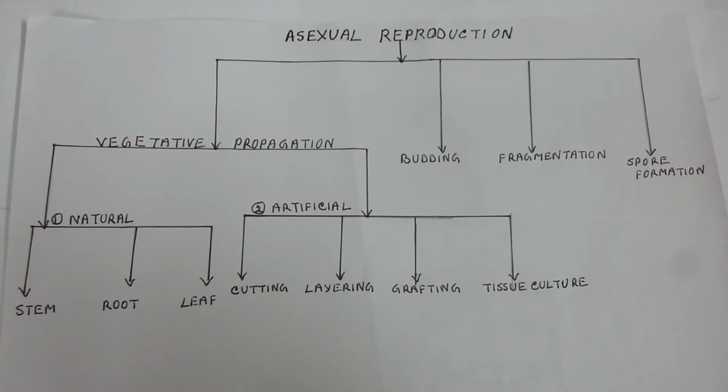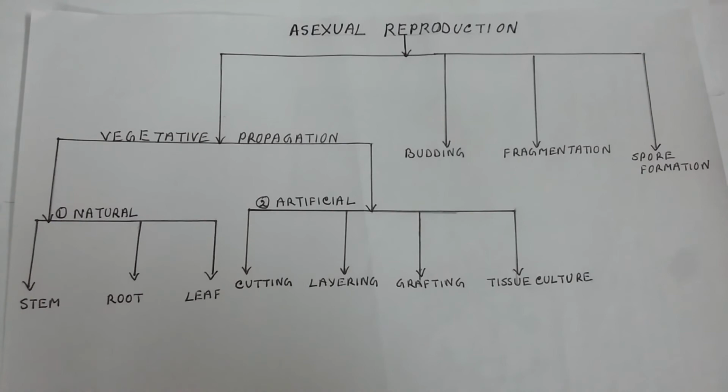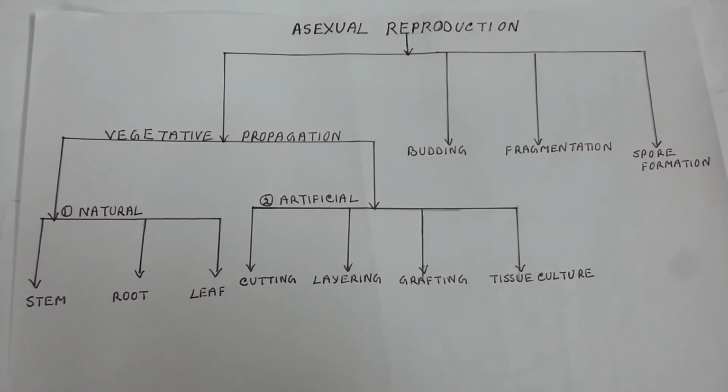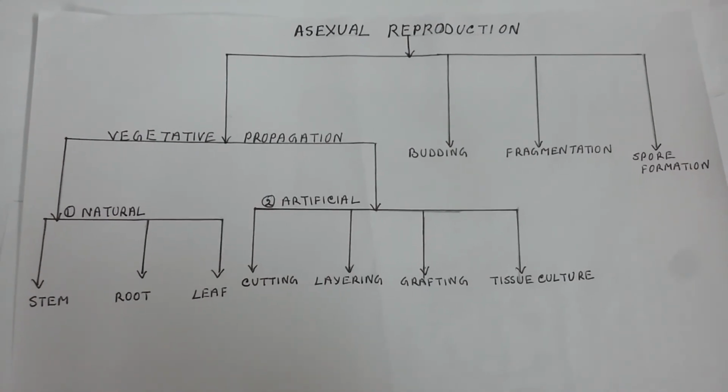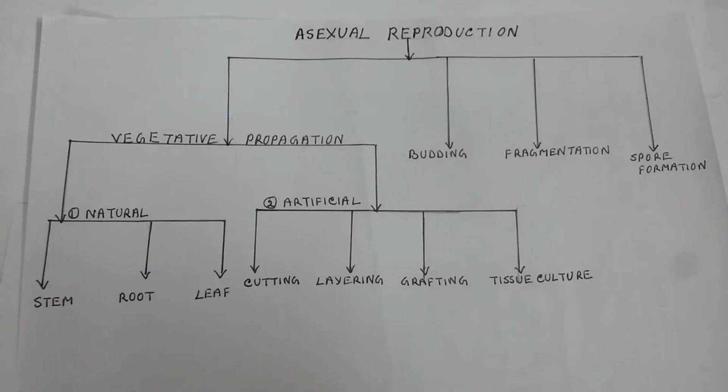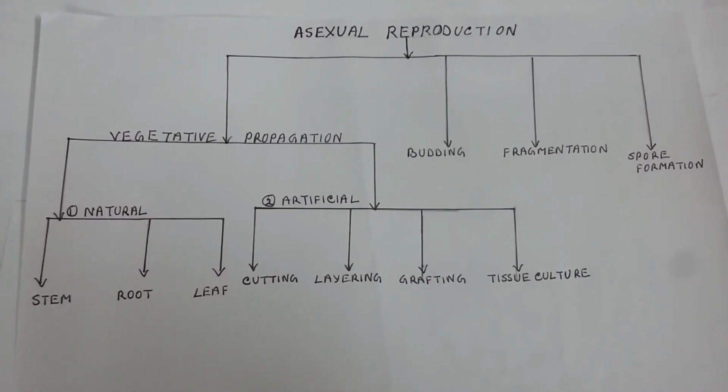Here in this chapter, we will discuss only the natural mode of vegetative propagation, budding, fragmentation, spore formation, and from the artificial mode of vegetative propagation, we will discuss only the cutting.